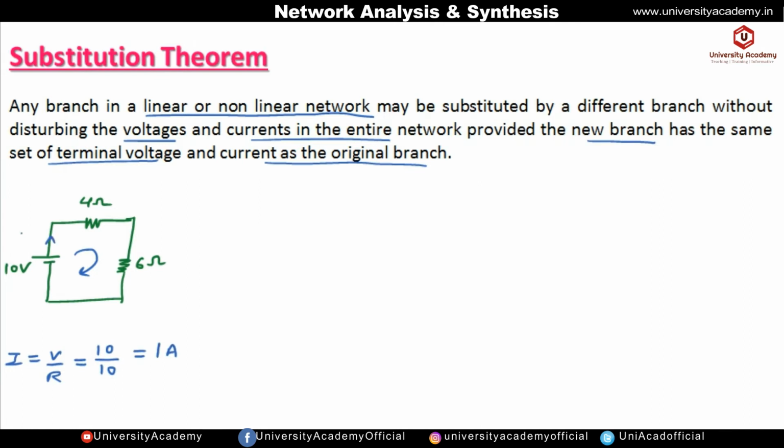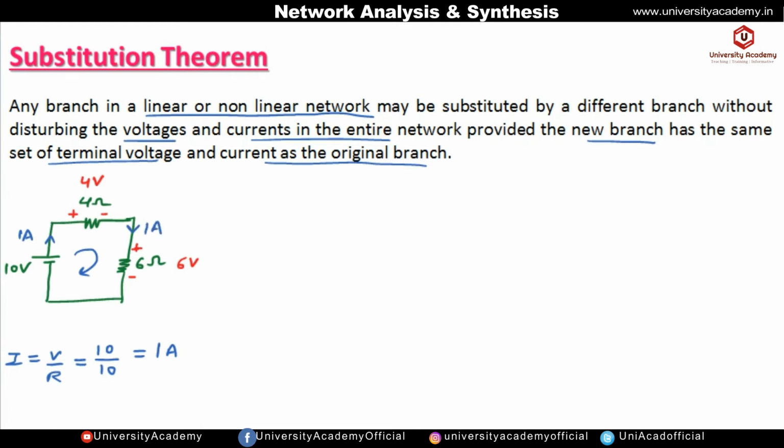Now this current flowing is 1 ampere. In the 4 ohm, the current will first enter at this terminal, so this is plus, and the current will leave from here. Similarly in the 6 ohm resistance, the current will enter from this terminal and leave from this terminal. Now what is the voltage drop across this 4 ohm? The voltage drop is given by V is equal to I into R as per Ohm's law. So it is 4 into 1, that is 4 volt across this 4 ohm resistance, and the voltage drop across 6 ohm is 6 into 1, so it will be equal to 6 volt. The same current flows through this 6 ohm and 4 ohm as they are connected in series.